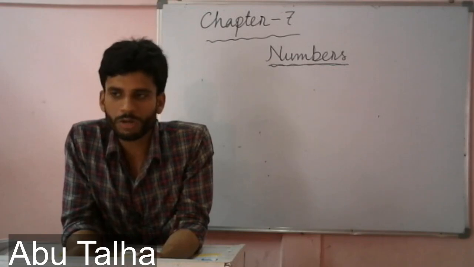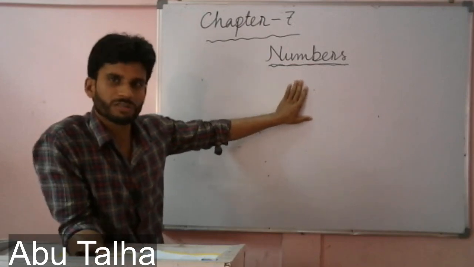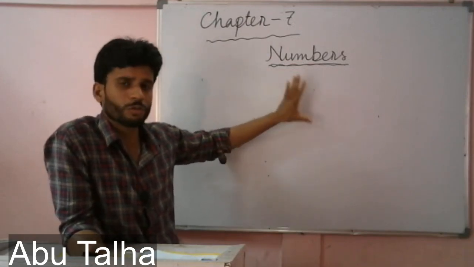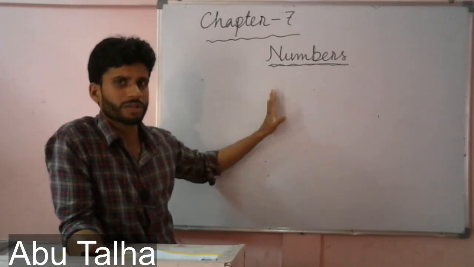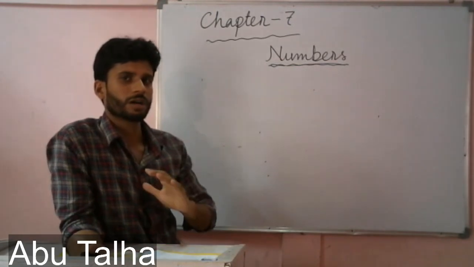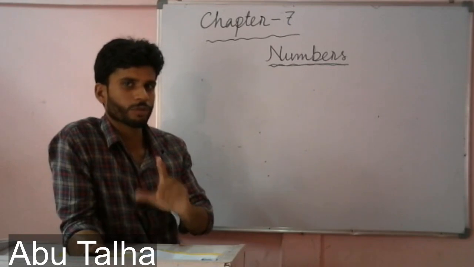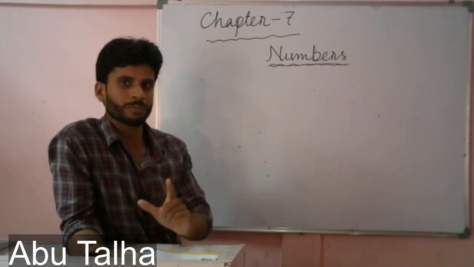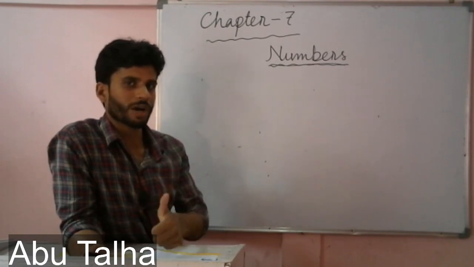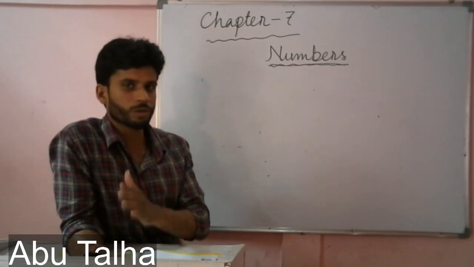Before I conclude, I just want to repeat once again. Today's discussion was about number, and it tells us about singular and plural. There are 2 numbers, singular and plural. Whenever a noun indicates only one person, thing, animal, or anything, we say that this noun is in singular number.